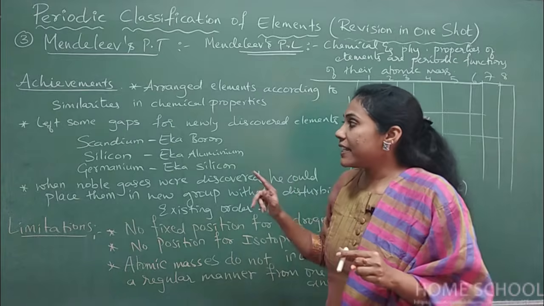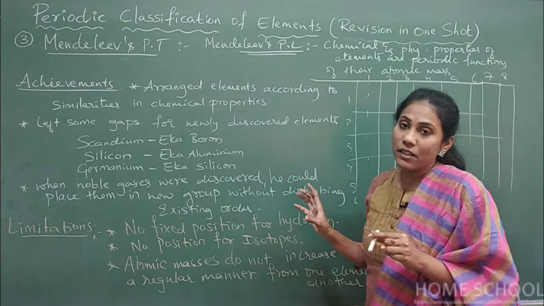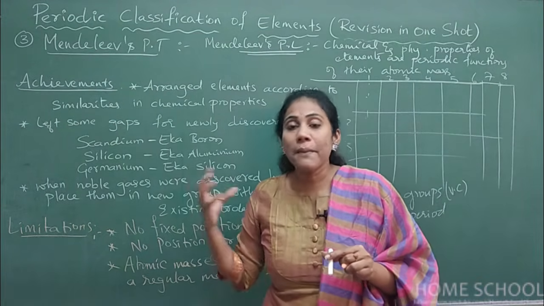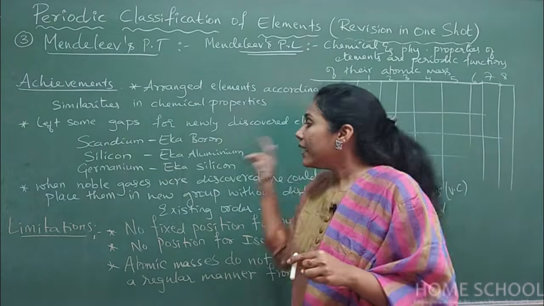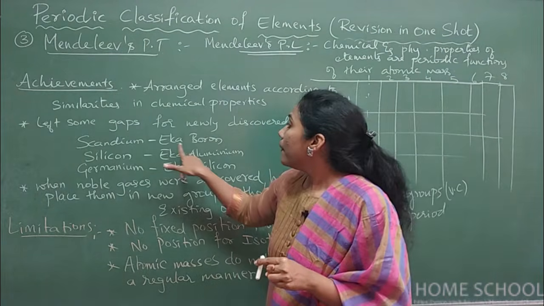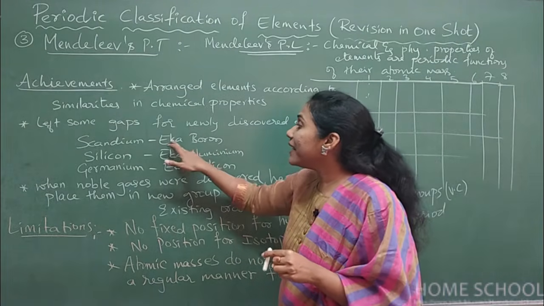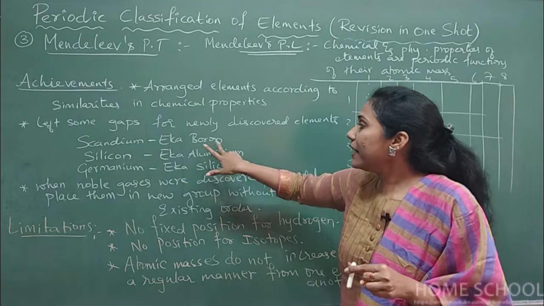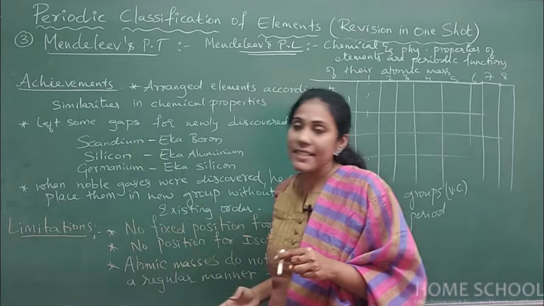And second one is he left some gaps for newly discovered elements. So he predicted that in future there can be some elements discovered. For that he has given gaps. Example, below boron, he left a gap and he called that space Eka boron. Later that Eka boron was filled by the actual element scandium.